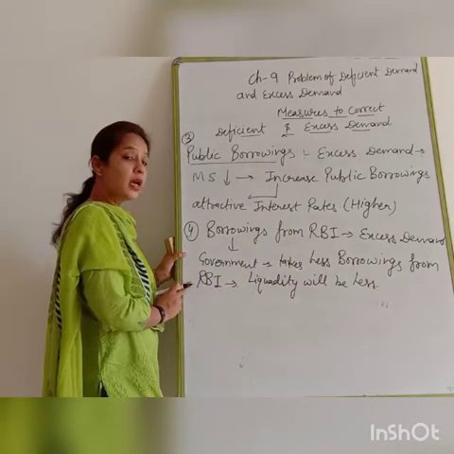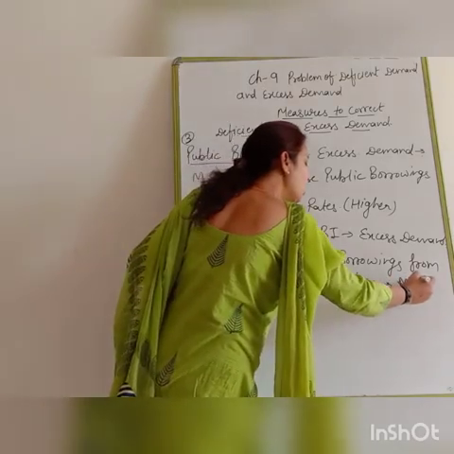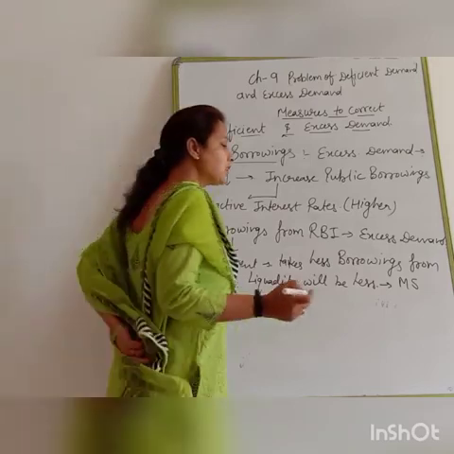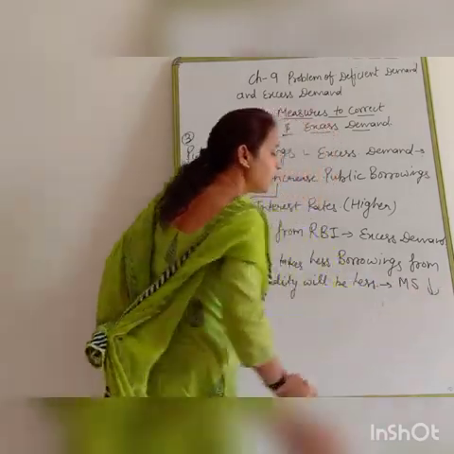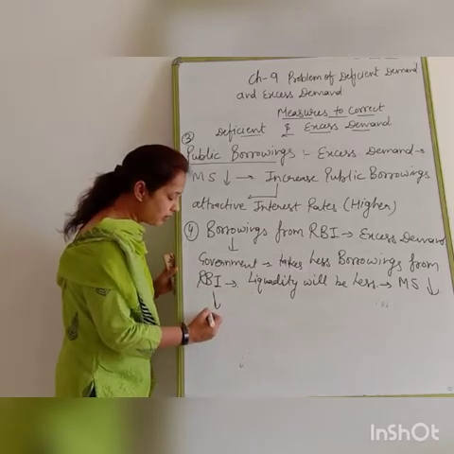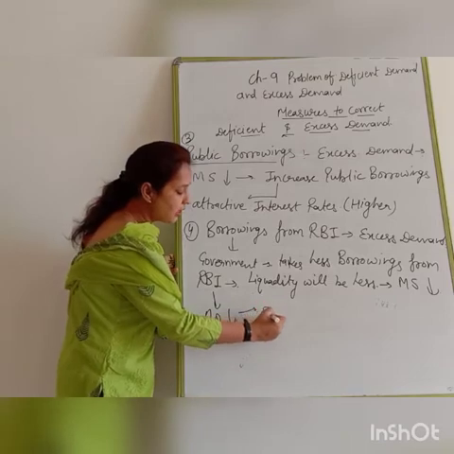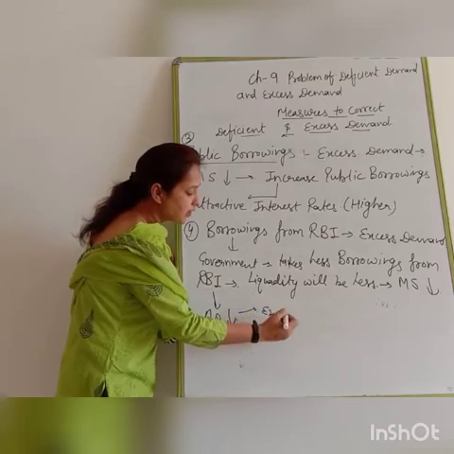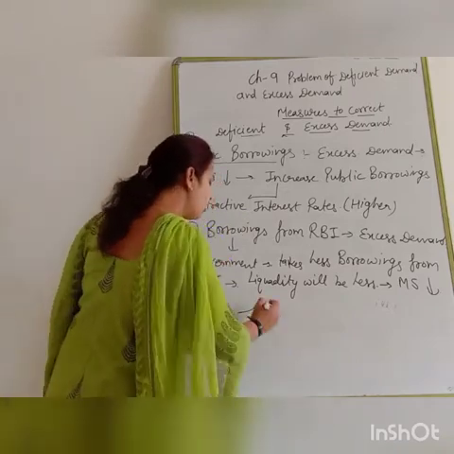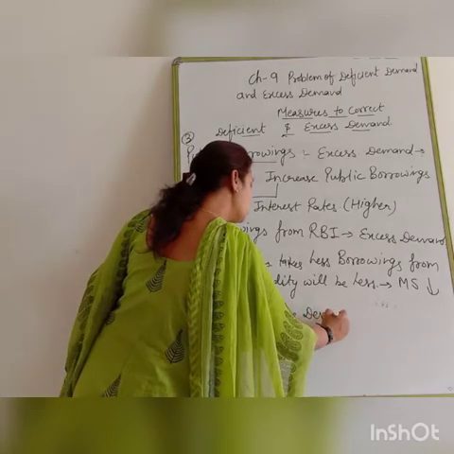When government has less liquidity, definitely government expenditure will be less. When government expenditure is less, money supply will be less in the economy. When money supply is less, aggregate demand will be less. And when aggregate demand is less, which kind of problem will be corrected? Excess demand. Clear?